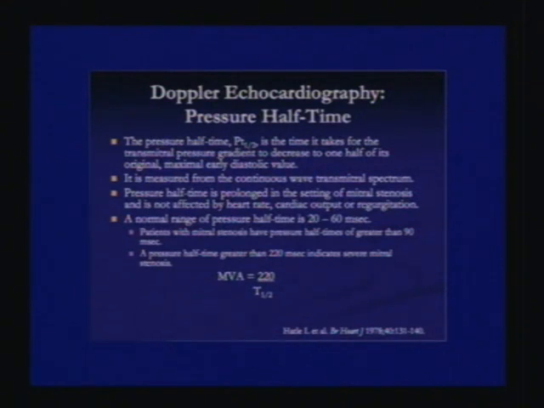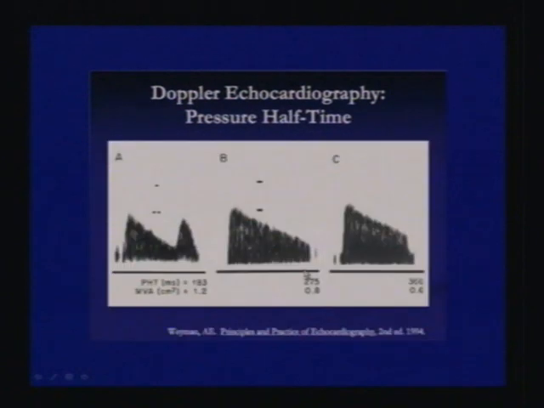A normal range of pressure half time is about 20 to 60 milliseconds. Patients with mitral stenosis have pressure half times of greater than 90 milliseconds, and a pressure half time greater than 220 milliseconds indicates severe mitral stenosis. MVA is calculated by 220 upon the pressure half time. That is the formula which is used, and when the pressure half time is 220, the MVA will be 1, and less than 1 is severe mitral stenosis.